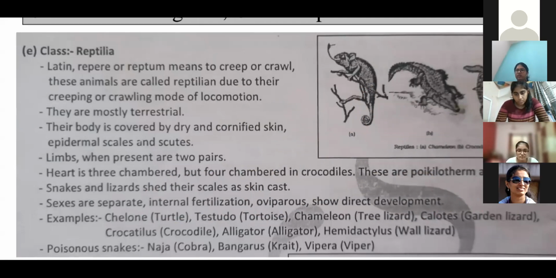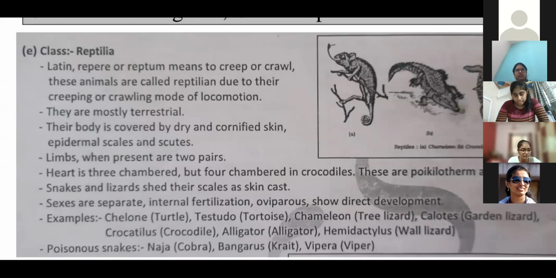If you have observed turtles, turtle and tortoise both actually, first they come to the seashore region where sand is available.